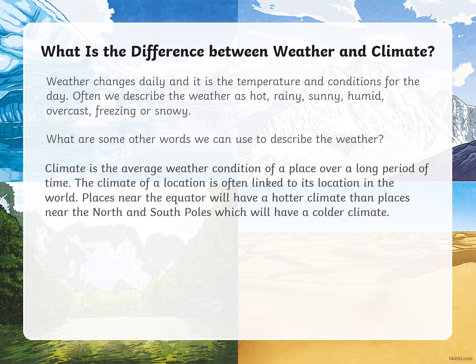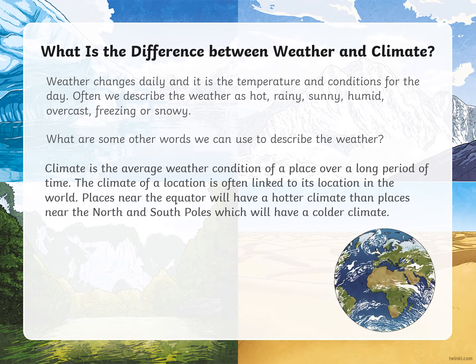The climate of a location is often linked to its location in the world. Places near the equator will have a hotter climate than places near the North and South Poles, which will have a colder climate.